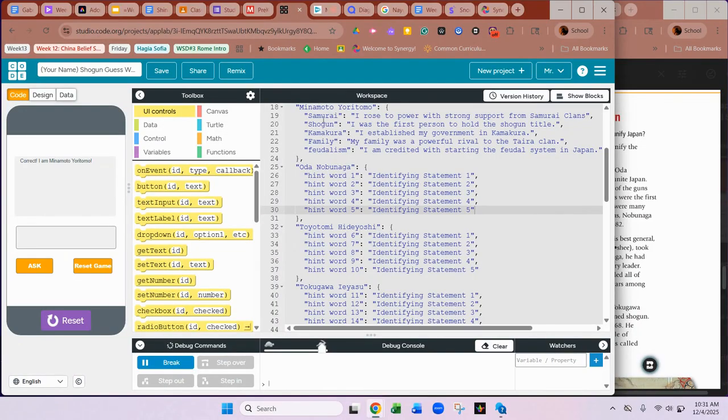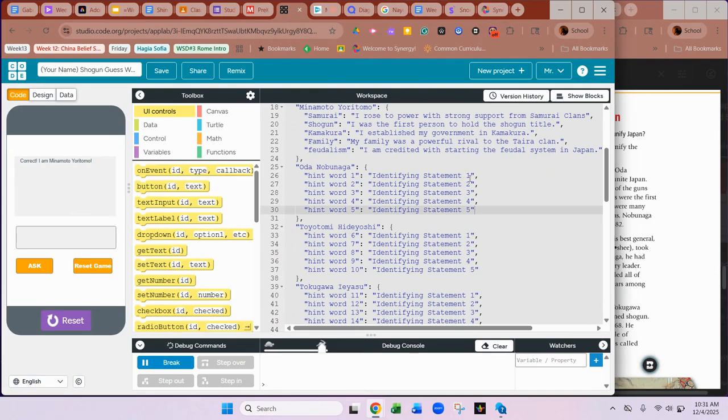So kids are going to say, did you have support of the samurai? And the programming is going to recognize that you said samurai and it'll say, yes, I did. And it will give you one of two things and it could give you the wrong answer. So you want to make sure that your hint words are not repeated throughout here. You can use the word samurai in your identifying statement, right? But actually, no, you wouldn't be able to use samurai in your identifying statement. You'd have to come up with a different one. That's what I said originally, and I bet that would be the case.